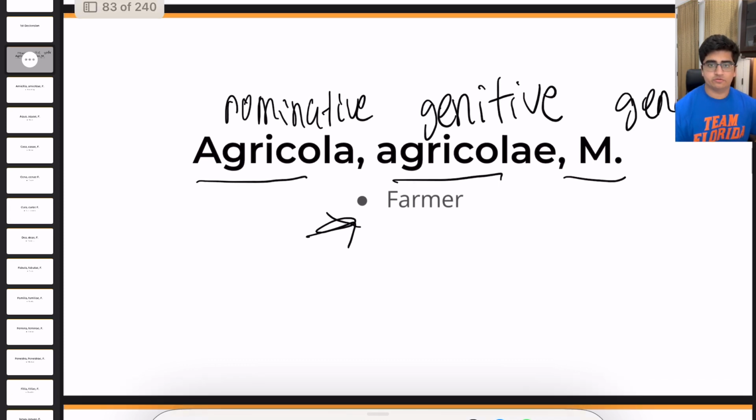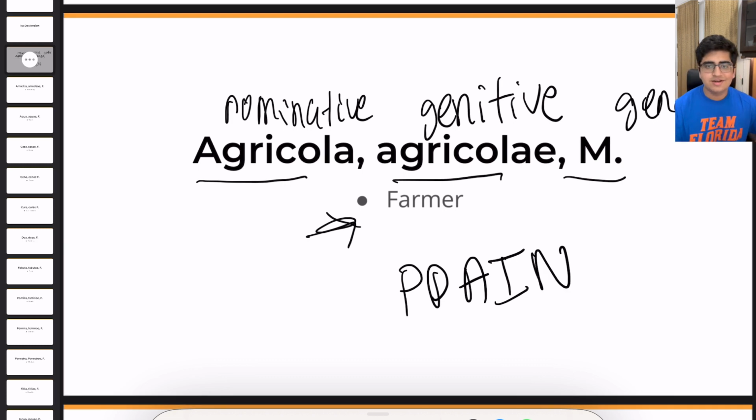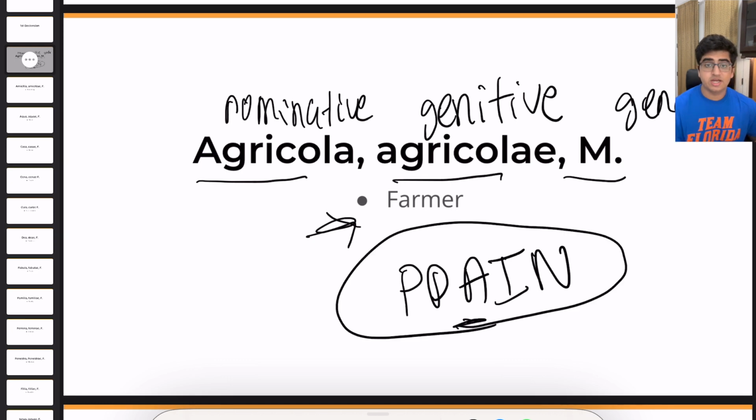Most first declension words are feminine. However, there's some words which are actually masculine. A general acronym to figure out what these words are is PPAIN, or you can say pain, but just remember there's two P's in the beginning. So the A over here is agricola. Again, this acronym is used for first declension nouns which are masculine instead of feminine.